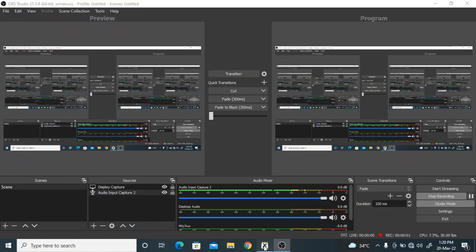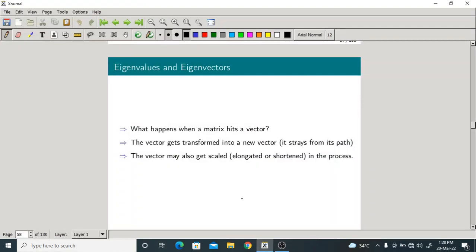So good morning one and all. So let us start today's class. So today we are discussing about the eigenvalues and the eigenvectors.